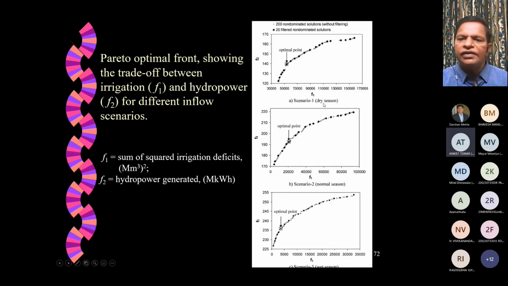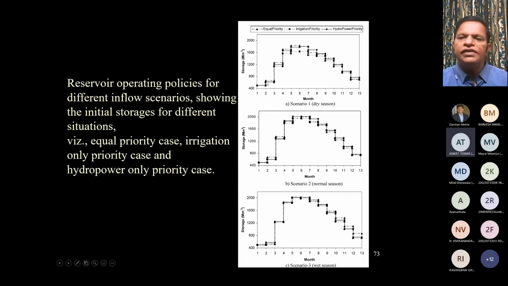Okay, for scenario dry season, normal season, and a wet season. Okay, what is the hydropower produced? What is the irrigation deficit? Okay, and if you take simply one point, for example, if this point, that point itself is a corresponding